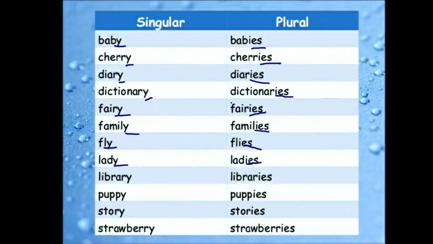Library, libraries. Puppy, puppies. Story, stories. Strawberry, strawberries. Here in this list, every word has a consonant before Y. So we will remove Y and add IES.